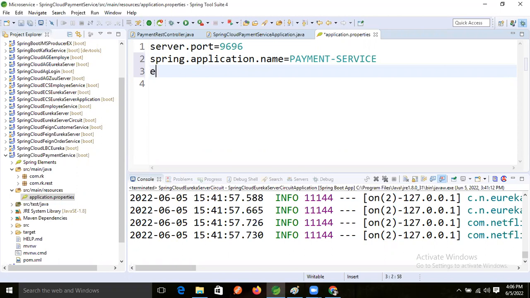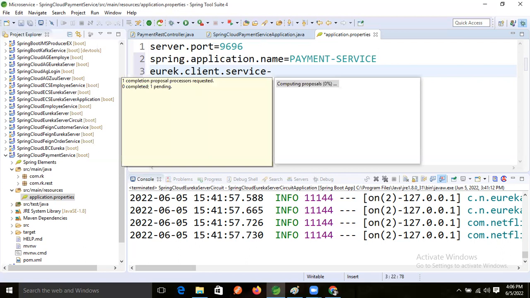One more property. What is that? Eureka dot client dot service hyphen URL, right? Hyphen URL. Then default, what is default?